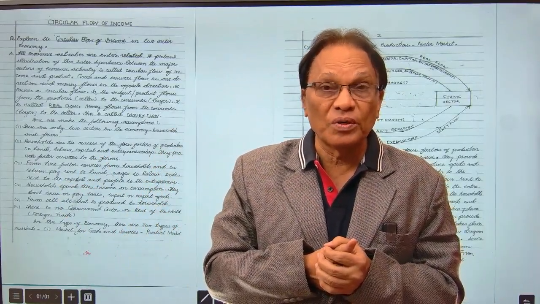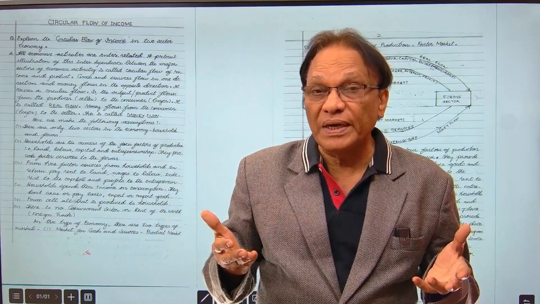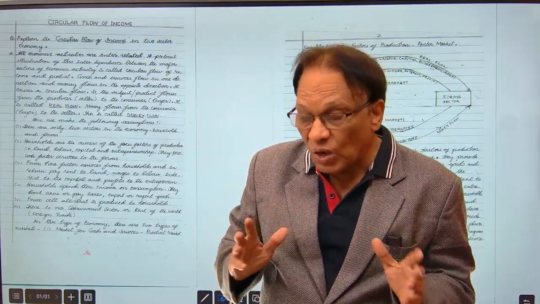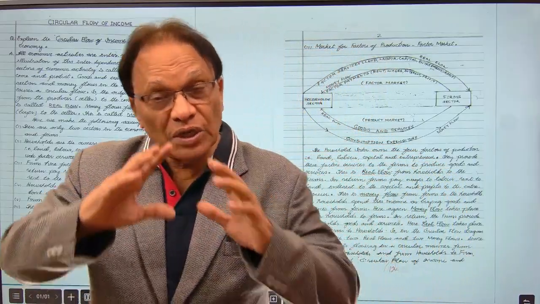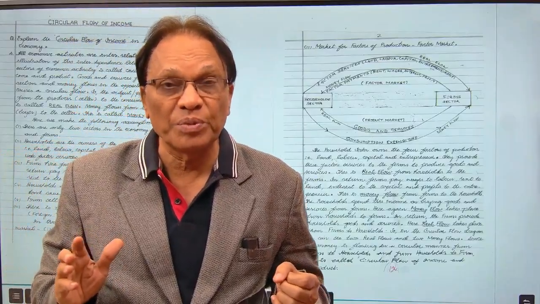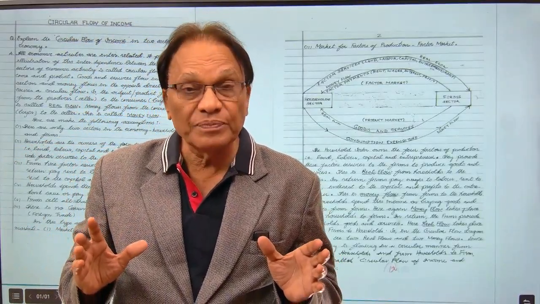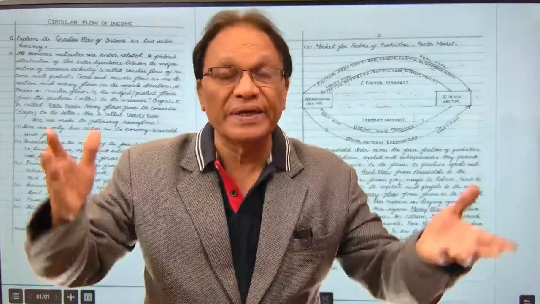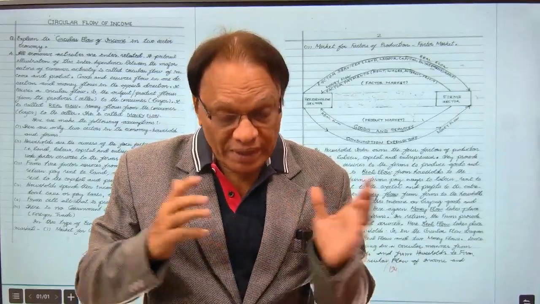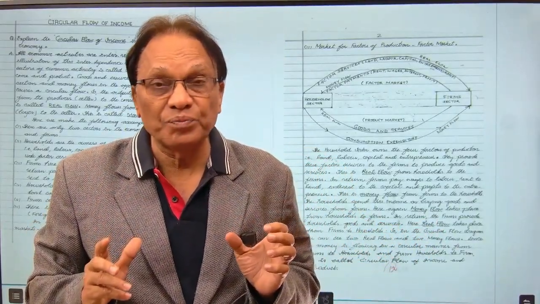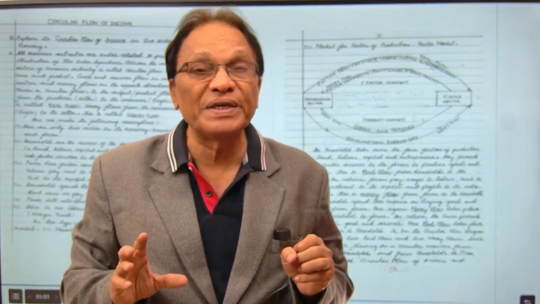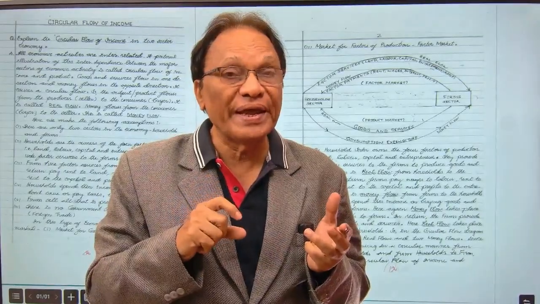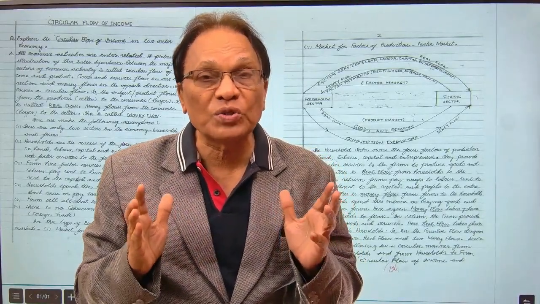Well, that is about what exactly is circular flow of income, what exactly is real flow, and what exactly is money flow. Now we'll discuss in detail circular flow of income in a two-sector economy. Please understand carefully. In this topic, real flow will come, money flow will come, and the entire circular flow of income will come. Because of what you have in your syllabus, we will be discussing only two sectors, households and firms. The first assumption is that this economy is a closed economy.